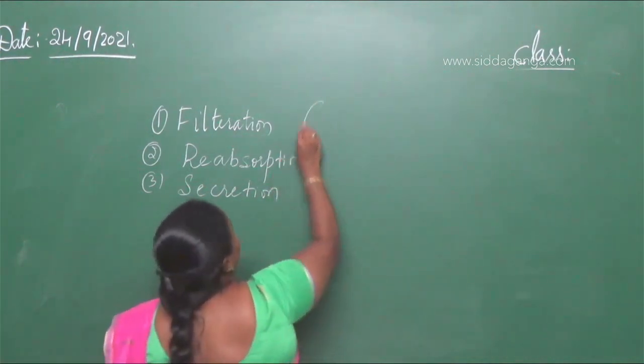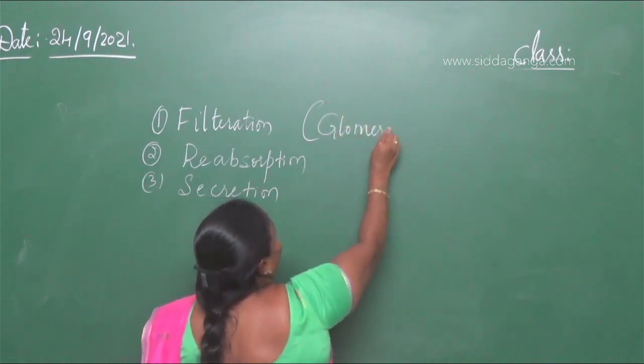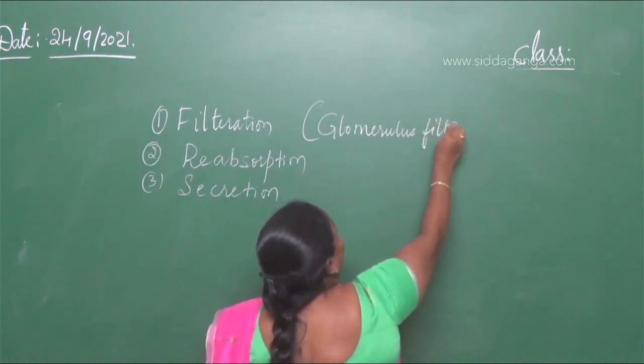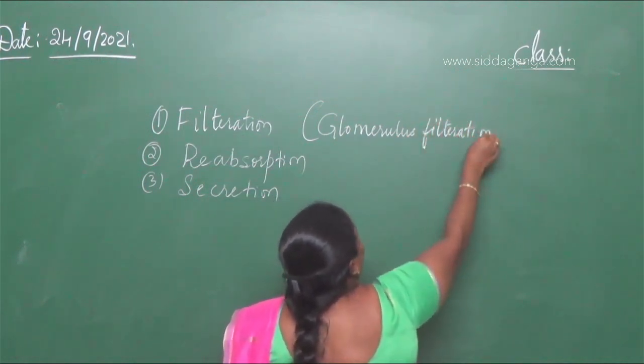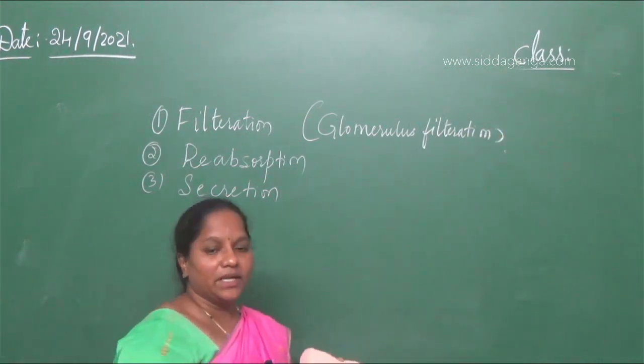Filtration is also called glomerular filtration. The blood is going to be filtered.